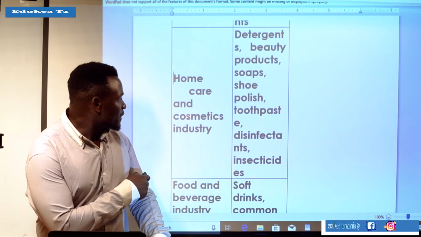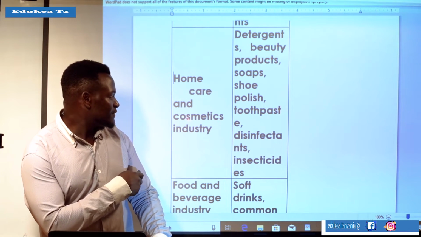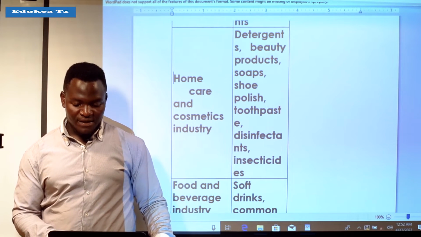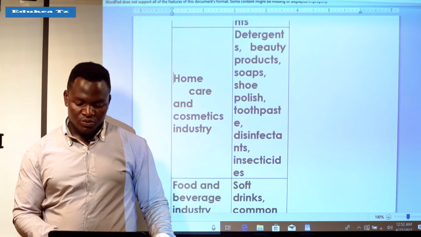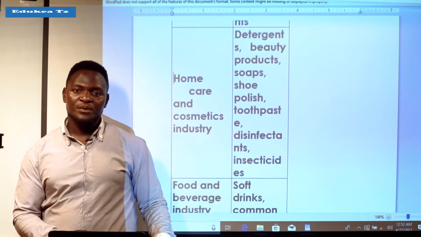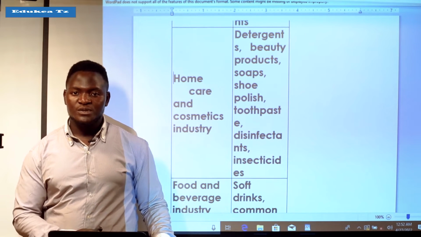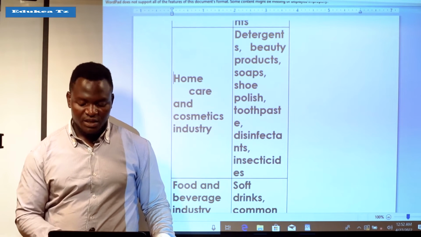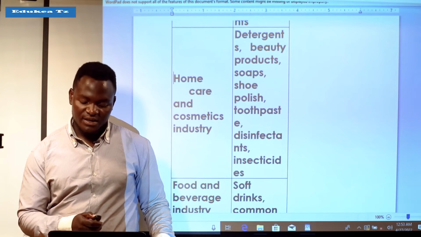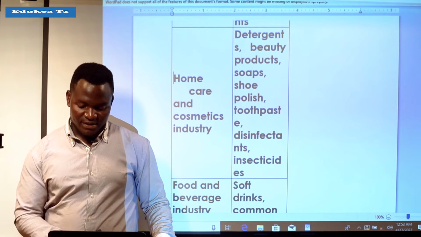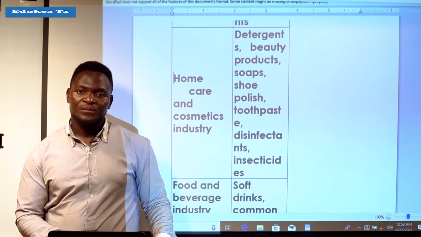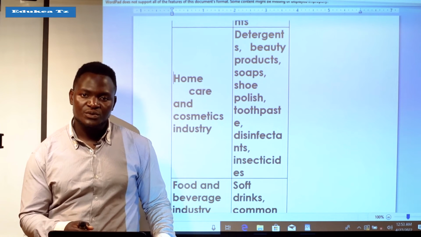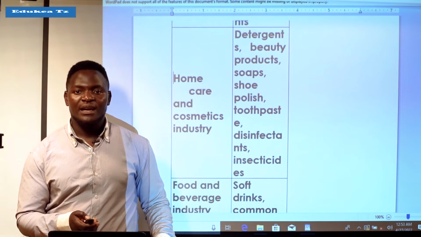They produce various, different things which are very important in our life. And also we have things like shoe polish. A good example is the polish of shoes. That polish is just a composition of various chemicals. They made them, then they are used in various ways. Another is toothpaste, those pastes we use to brush our teeth, like Whitedent.